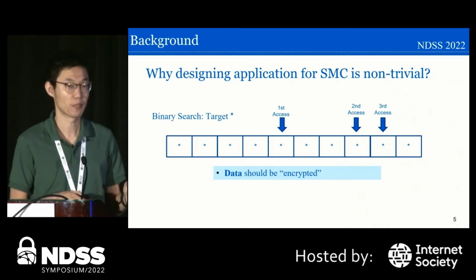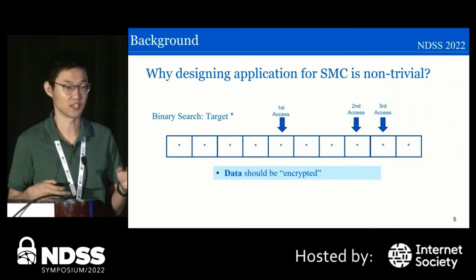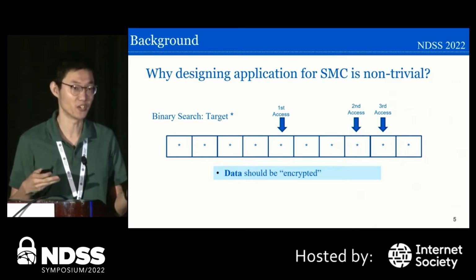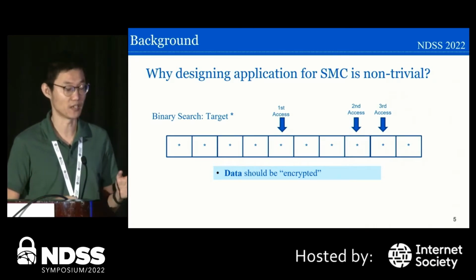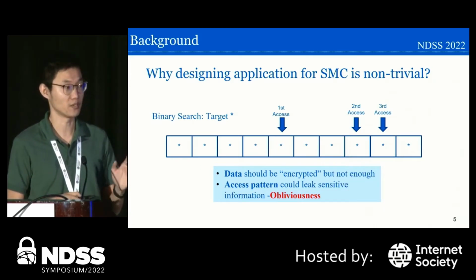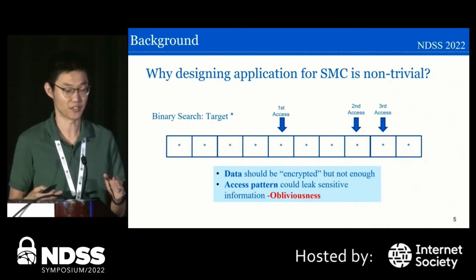It means that someone can tell that we are trying to access an element which is larger than the median of the entire array. So we not only need to protect the data, we also need to protect the data access pattern.